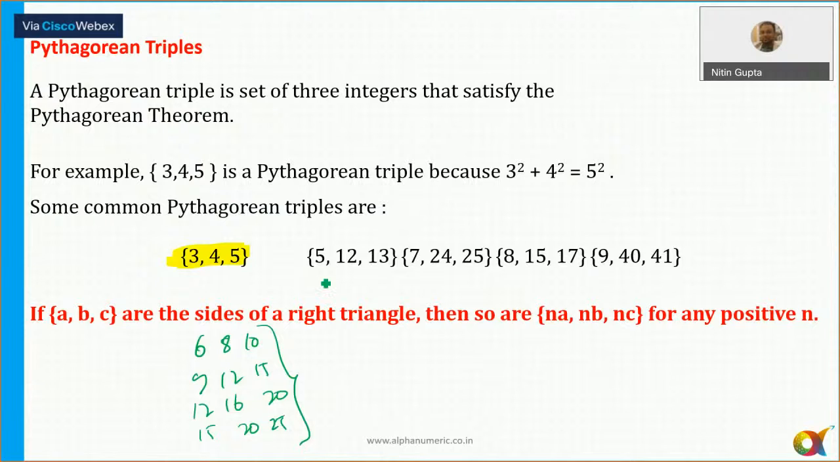And the others are 5, 12, 13, 7, 24, 25, 8, 15, 17, 9, 40 and 41. So these are all Pythagorean triplets. Okay.